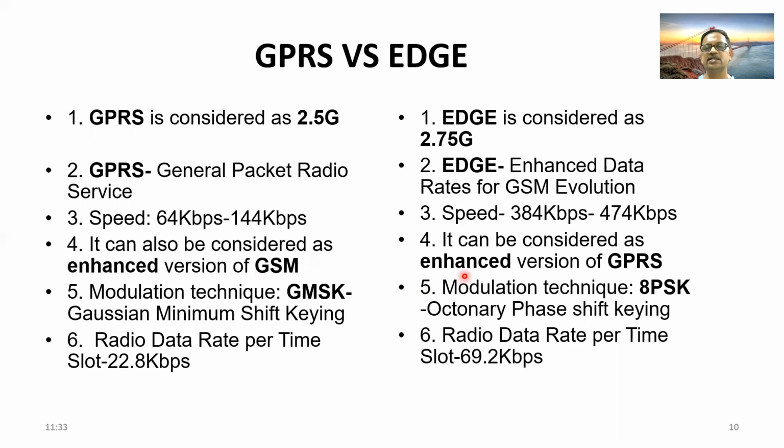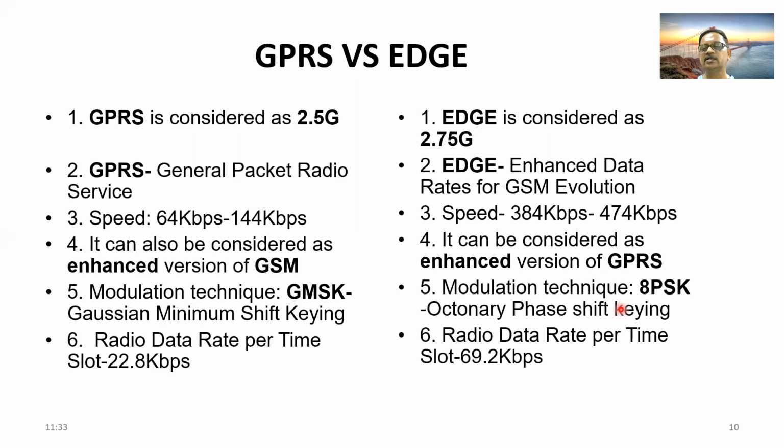As far as edge is concerned, it can be considered as enhanced version of GPRS or eGPRS, I can say. Modulation technique is GMSK here, Gaussian minimum shift keying.